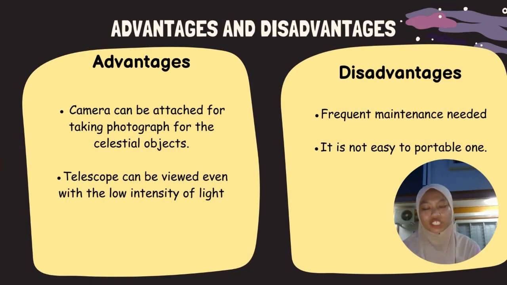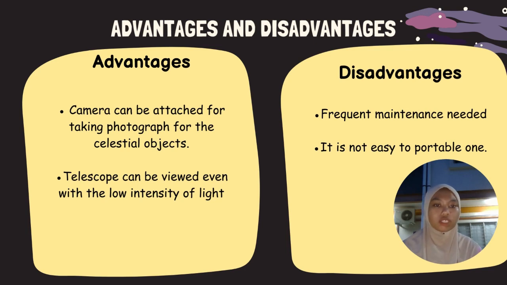Next are the advantages of using a telescope. A telescope that allows a camera to be attached offers the advantage of capturing detailed photographs of celestial objects. These setups enable high-resolution imaging of distant stars, planets, and galaxies, which is not possible with a camera alone. Then, telescopes can be used even in low intensity of light. This is because they collect and focus more light than the human eye, allowing them to capture faint objects and details that would otherwise be invisible. This is achieved through larger apertures and advanced optics, which enhance their light gathering and resolving power.